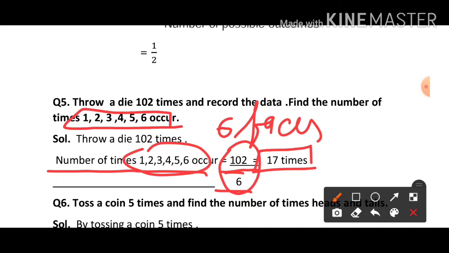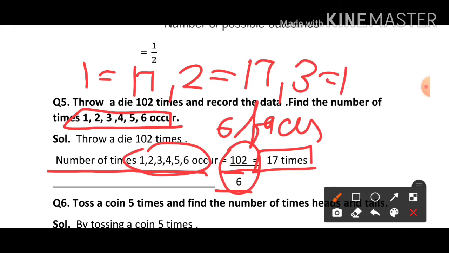It means each number will occur 17 times, 1 also occurs 17 times, 2 also 17 times, 3 also 17 times. So if you throw a die 102 times, 1, 2, 3, 4, 5, 6, all will get 17 times, an equal number of times.